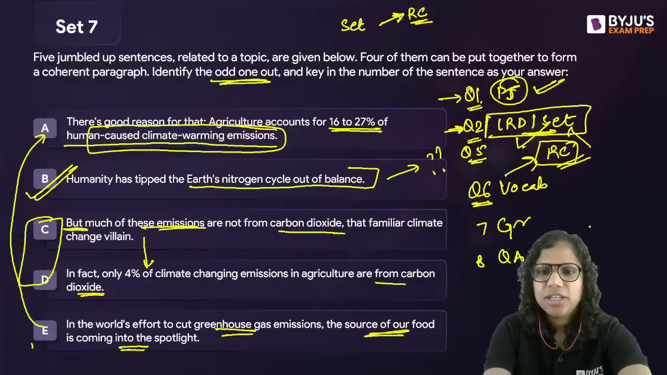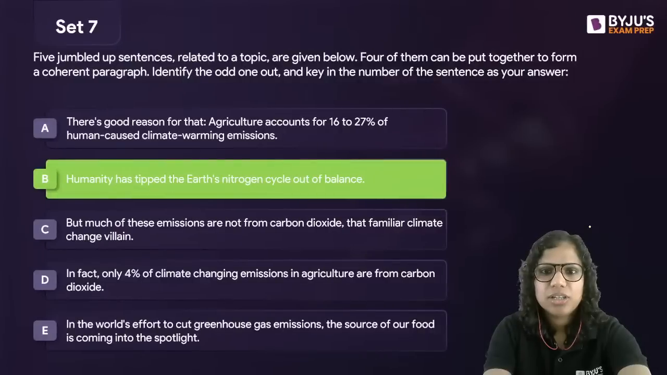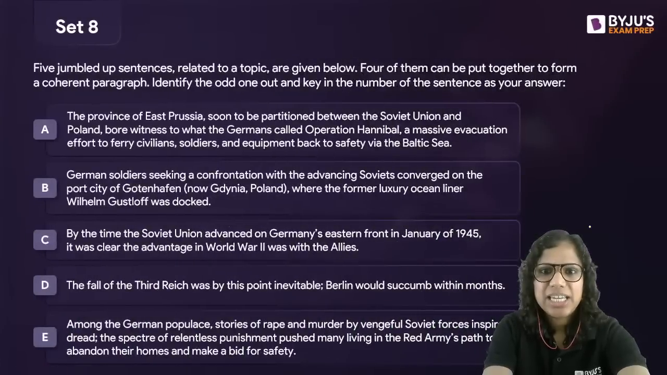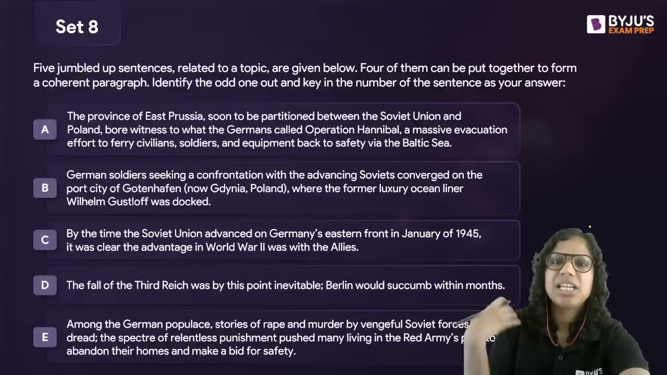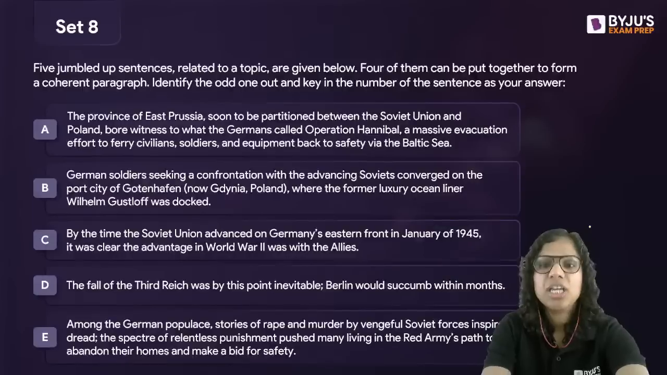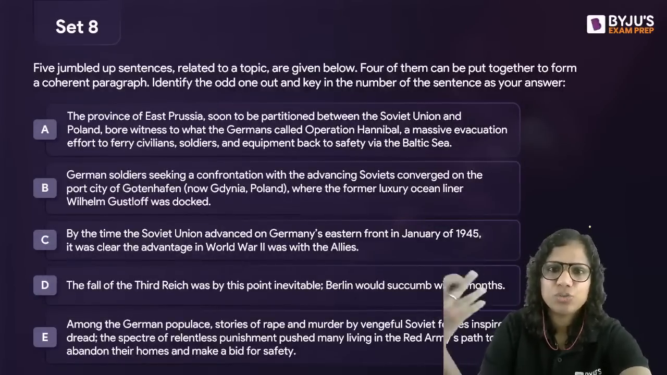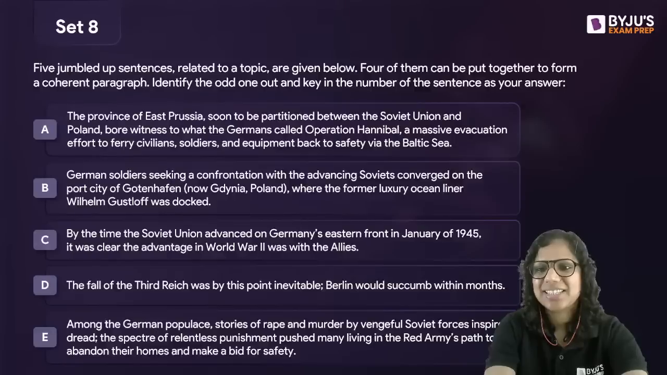Okay, now let's have a look at set 8. Meanwhile, I'll read your other queries and I'll answer them after we are done with this question. So focus on this question here. Some lengthy sentences, so that's why you'll need to make sense of it.